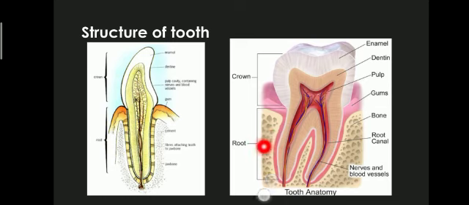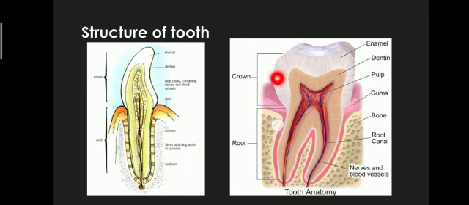Then comes the cement. It is another bone-like structure covering and fixing the root in position. Then comes the pulp. The pulp, which is present here, is a soft connective tissue containing the central space, and it consists of blood capillaries, lymph vessels, and nerve fibers. So this is the structure of a tooth.